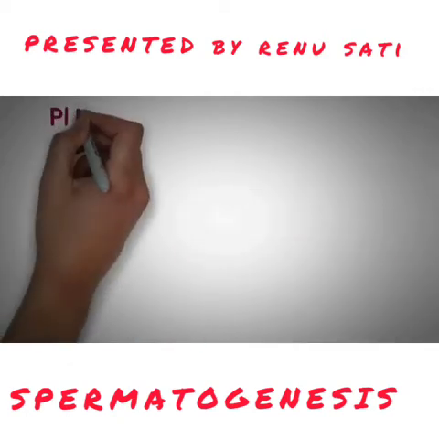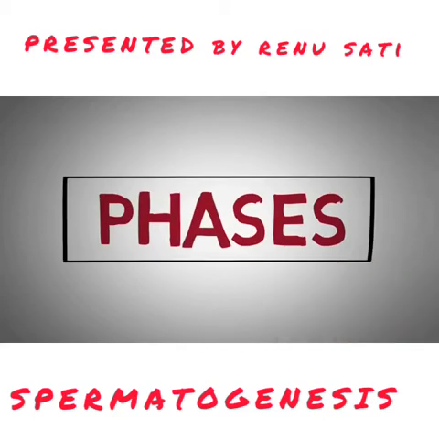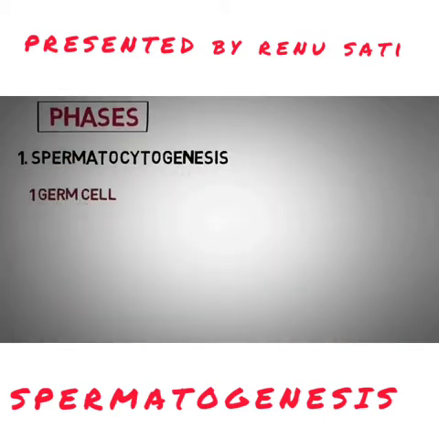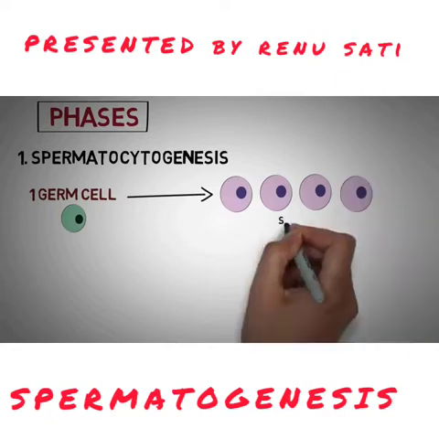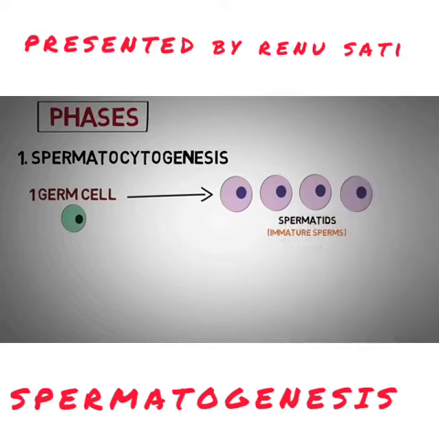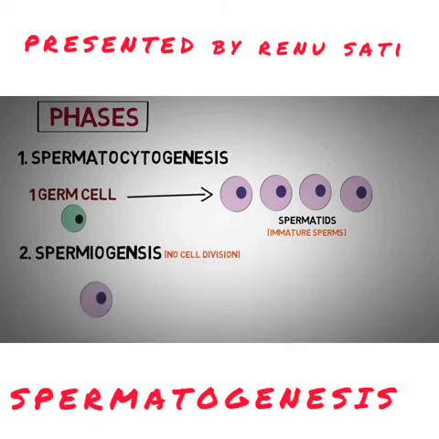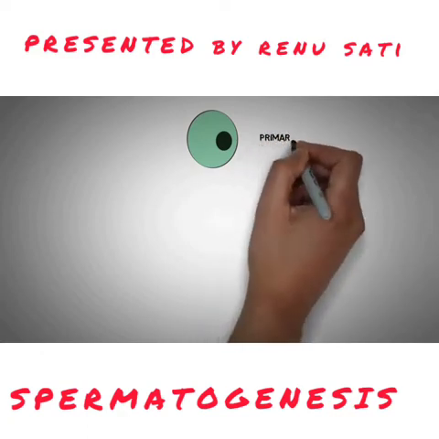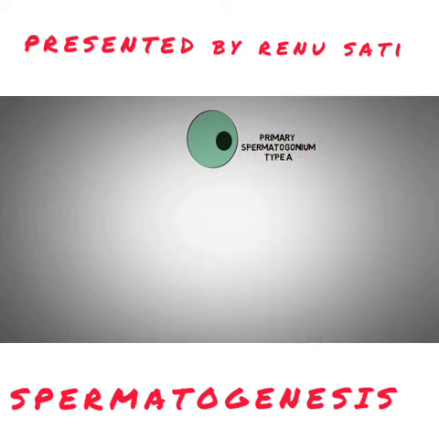The process of spermatogenesis is generally divided into two phases. Number one is known as spermatocytogenesis, where one germ cell is formed and that forms four germ cells in the form of spermatids, but they are immature sperms and differentiation has not taken place. Second process is spermiogenesis, where no cell division is taking place and these spermatids are maturing to form the sperms. Differentiation takes place in spermiogenesis.